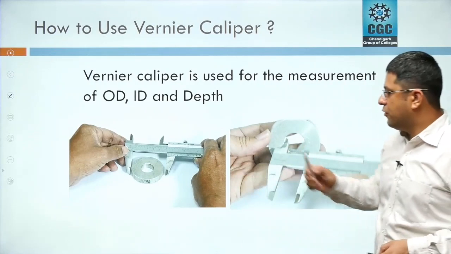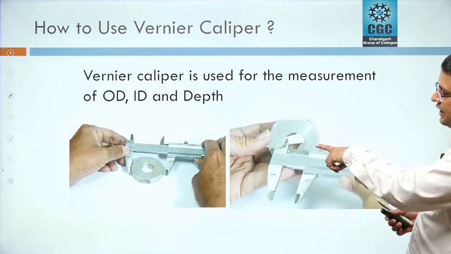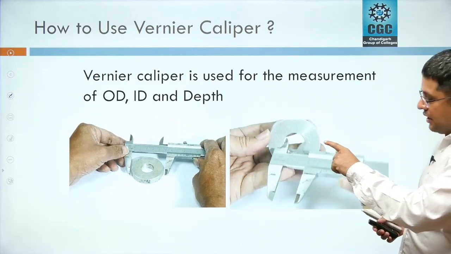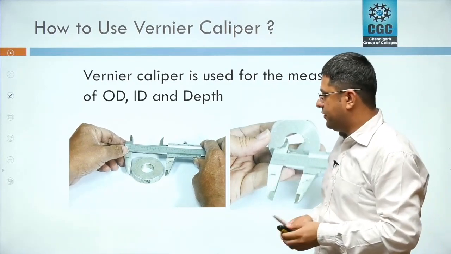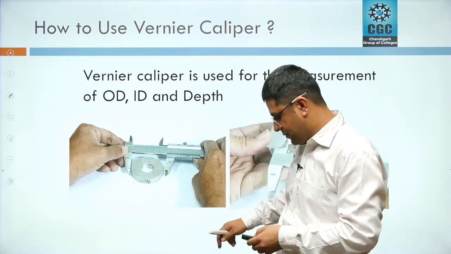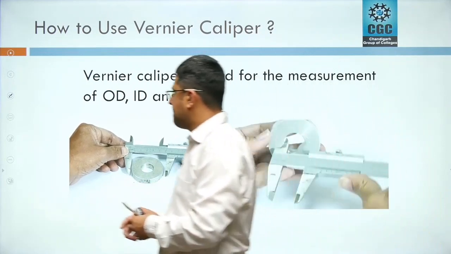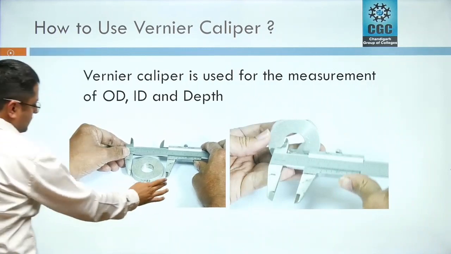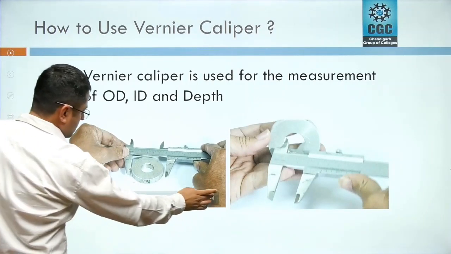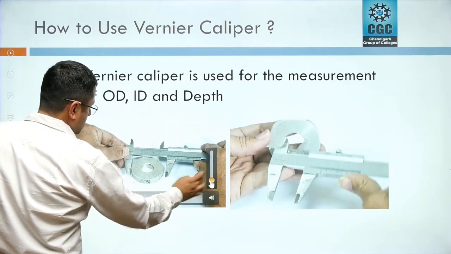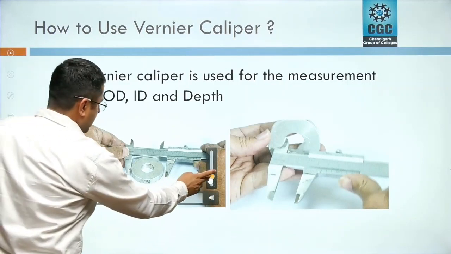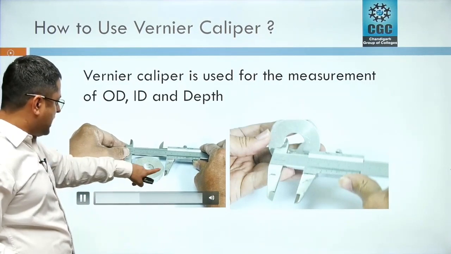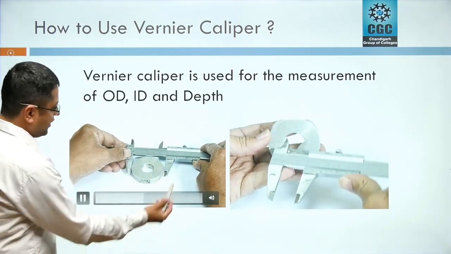Now you can see here how outer jaws are used for measuring the outer dimensions. The outside diameter of which I have to measure. So we have to hold the workpiece between the 2 jaws. Now what is being done here? These 2 jaws are being moved with the help of this thumb knob.